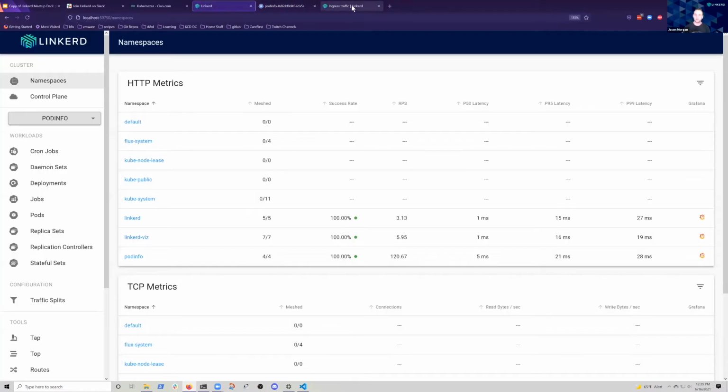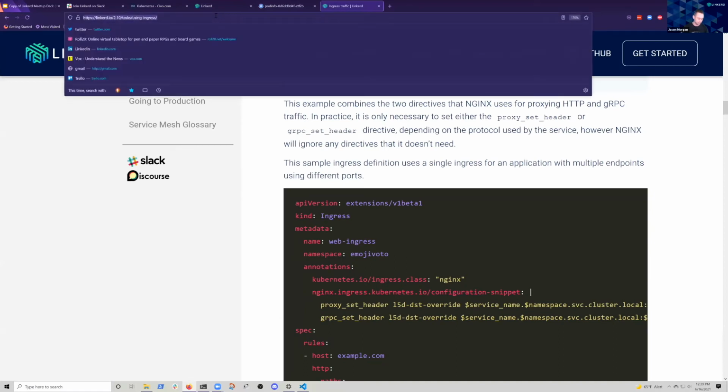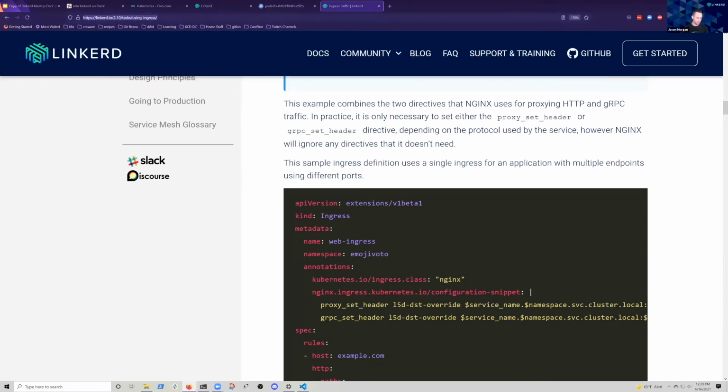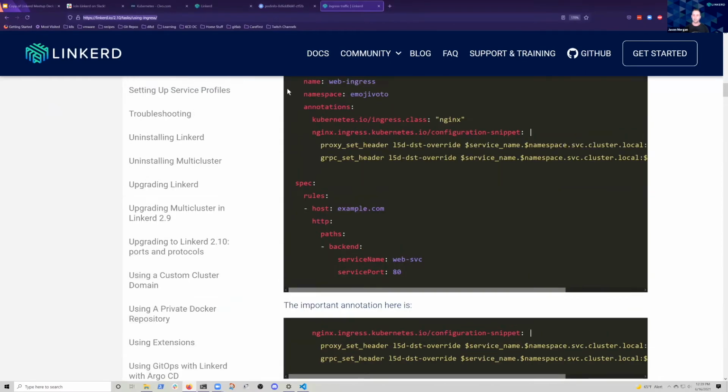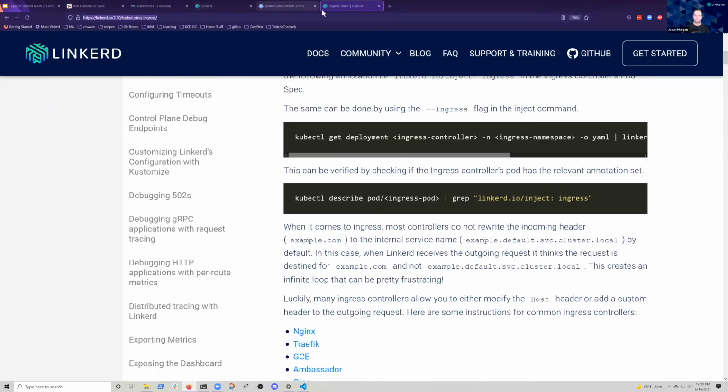One last thing. All the things I'm going to be talking about are a reference to the Linkerd ingress docs page, which I'll also put in the Slack, and which will explain in a little more depth what we're doing and why and how that works. So on to the actual demo.